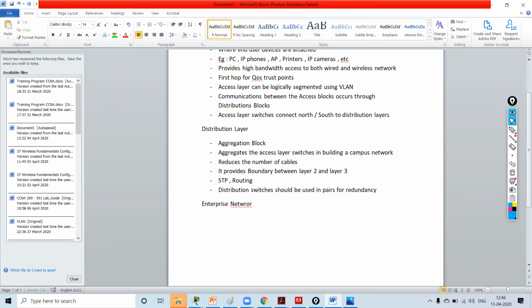Multiple options are available for building the campus network.